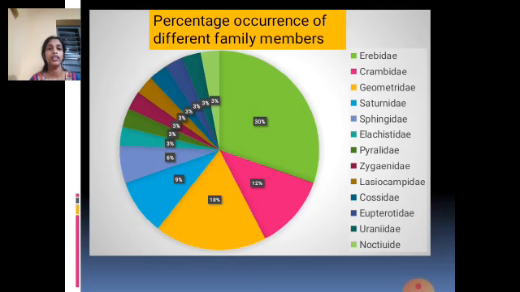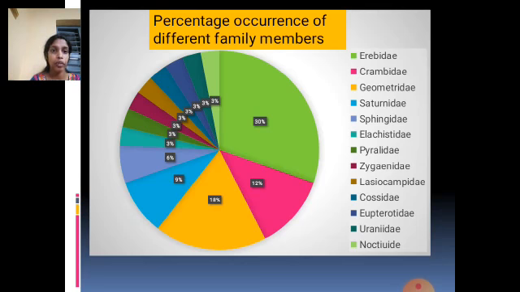This is the percentage of the total family members of moths. As I already mentioned, we got around 10 species in the family Erebidae, which comprises 30% of the 13 families.